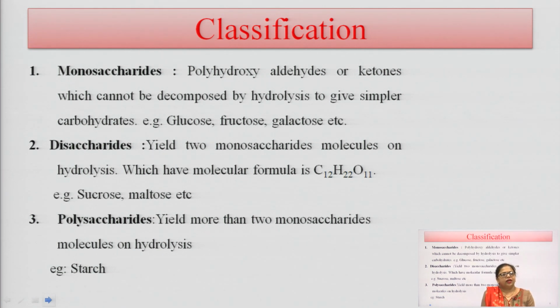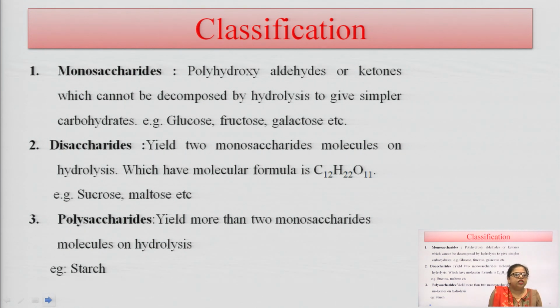The second one is disaccharides. When two monomer units are joined together to form a new saccharide, it is known as a disaccharide, and when it undergoes hydrolysis, it is converted into the monomeric units of glucose or carbohydrates. So, disaccharides on hydrolysis are converted into monosaccharides. Examples of disaccharides are sucrose and maltose, and the molecular formula of disaccharides is C12H22O11.